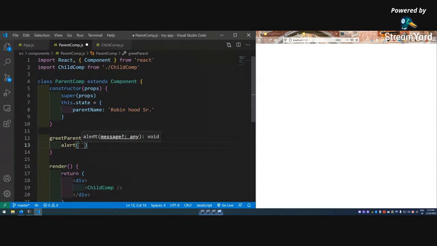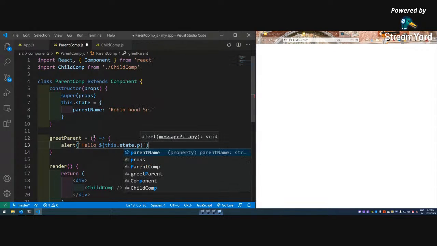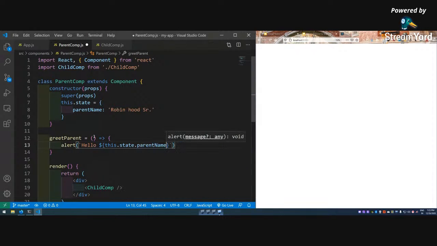I am using this new way of using a string from this backtick, which is below the escape in the American layout keyboard. Below the escape it is there, and beside the one. So this is a new way of string interpolation, hello, and this is again an ES6 feature, not a React feature, dollar. So that's why I told that ES6 is very important. this.state.parentName.